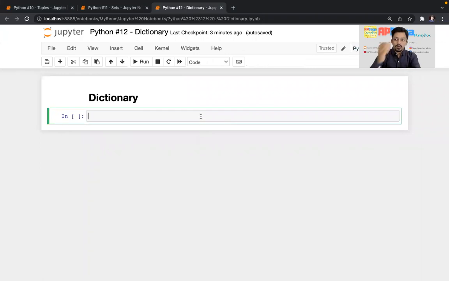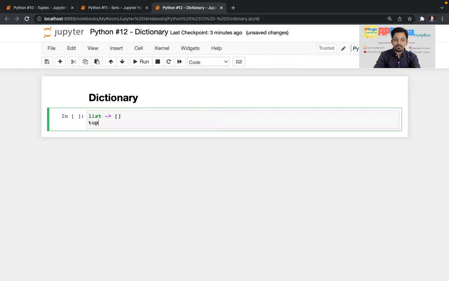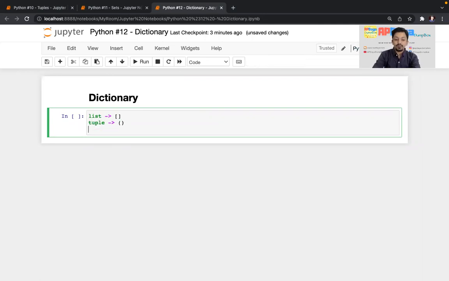I have already told you that a list is represented by square brackets, and a tuple is represented by round brackets. When it comes to curly brackets, there are two data types represented by them, right?